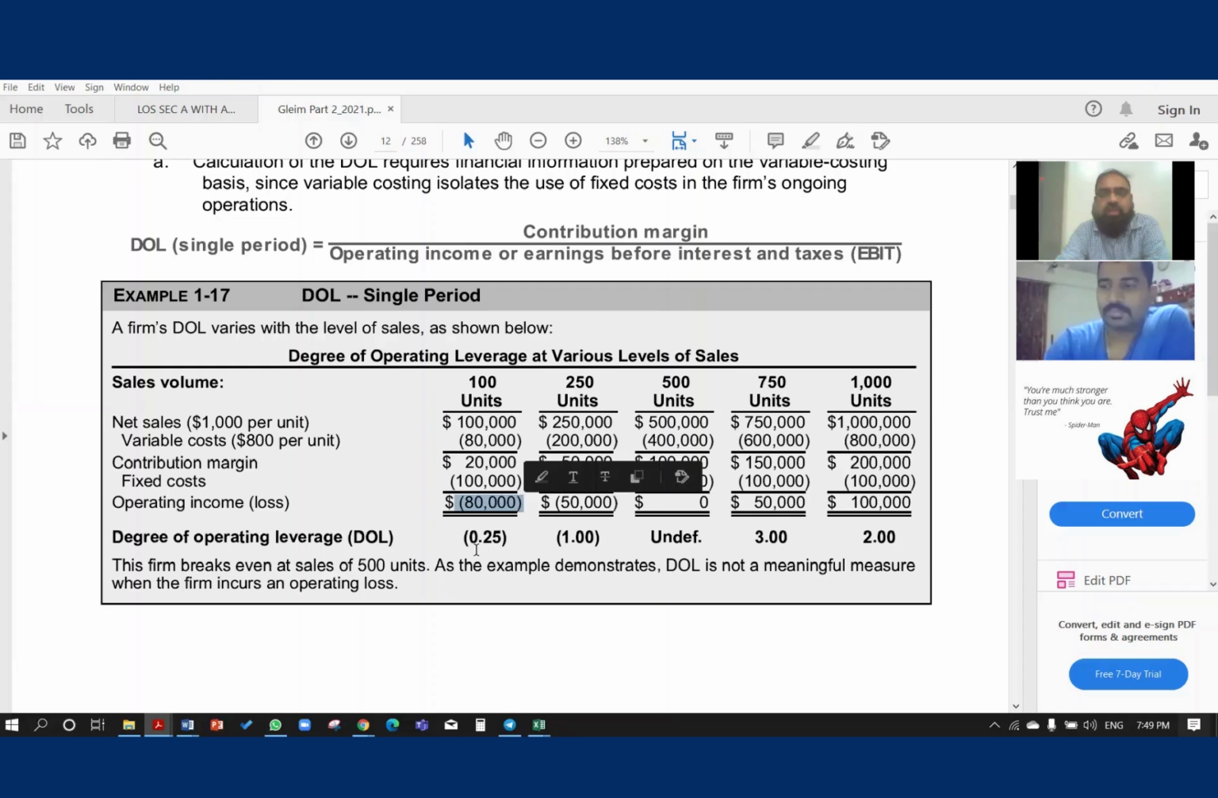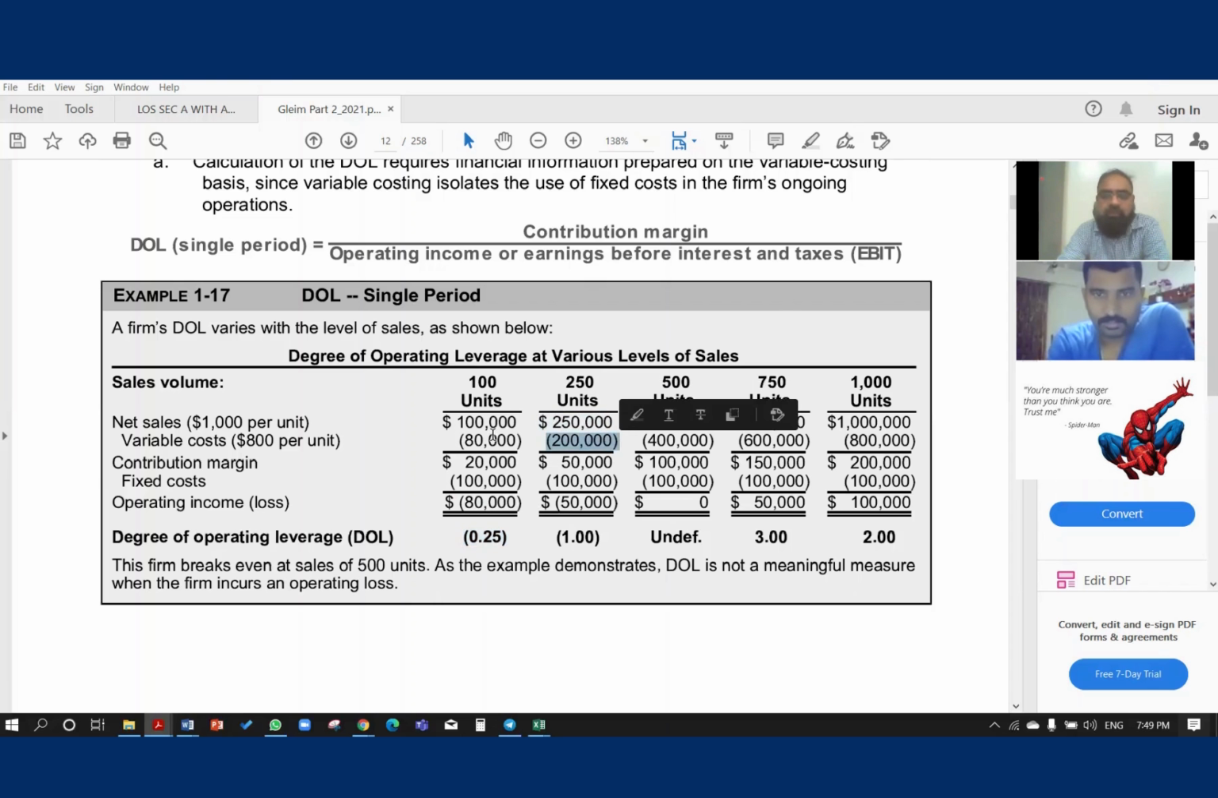So 20 divided by 80. So basically we have 20,000 divided by 80,000 loss, it will be 0.25. Our degree of operating leverage will be negative 0.25.